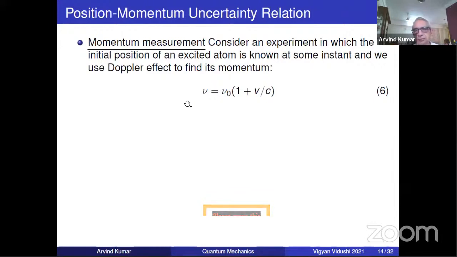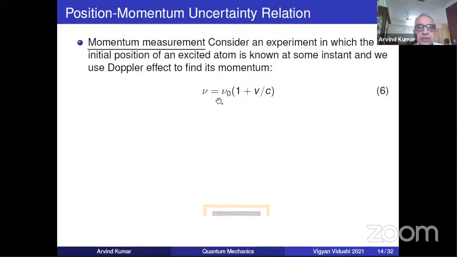By making lambda smaller and smaller, if you want to do it by a diffraction experiment. So let's take the initial position of the excited atom as known, and we use the Doppler effect to find its momentum. You all know the Doppler effect, I don't need to tell you. If you know the intrinsic frequency, and the atom is approaching you, it will have a larger frequency, and the factor, at least in the non-relativistic case, is just this simple v by c factor.